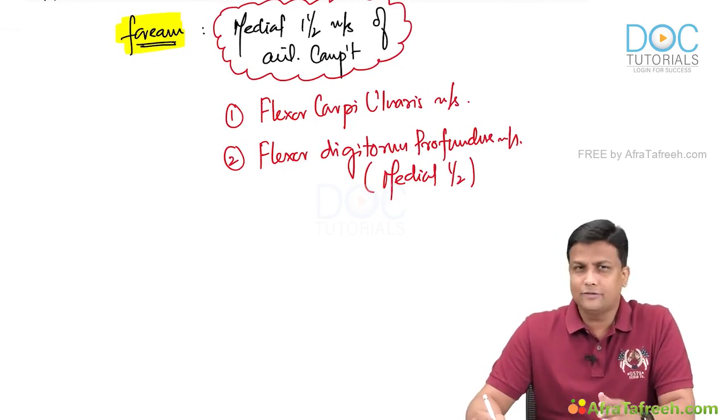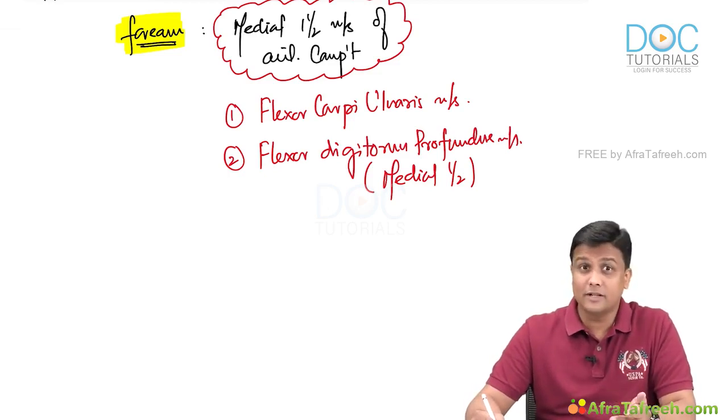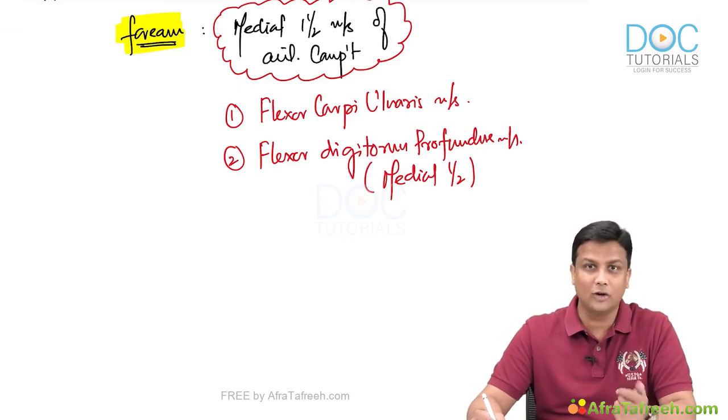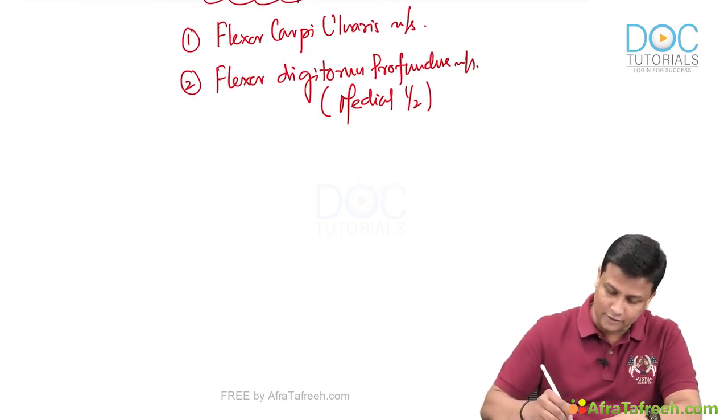Then what about the lateral half of the FDP? Lateral half will be taken care of by the median nerve. So again recall here, can I call this FDP a composite muscle? Absolutely. Any muscle which is supplied by two nerves will be definitely a composite muscle. So better we'll do one thing here. We'll just add a note here itself, guys.